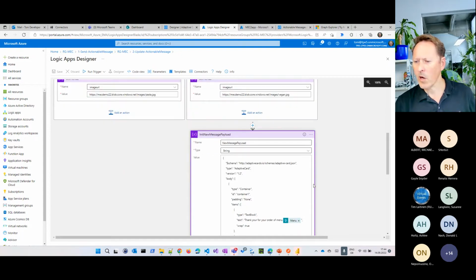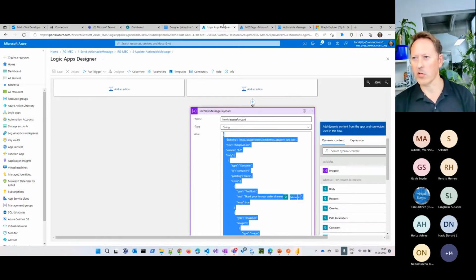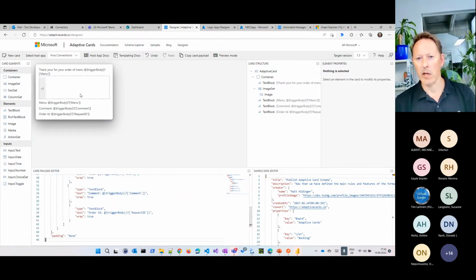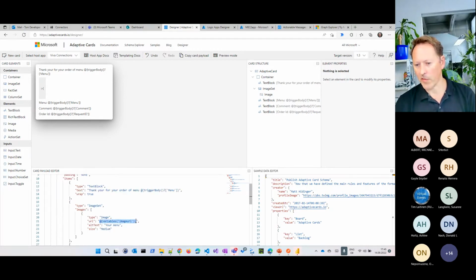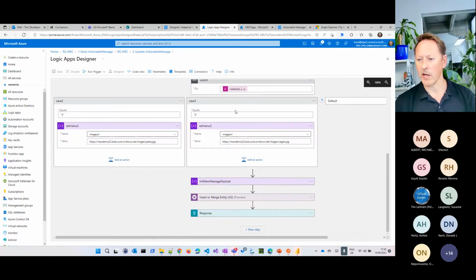Then we say, okay, we want to send back a card. And again, here we create a new card, or we created a new card. So let me simply take that here and go to the designer so that you have an idea how this looks like in the designer. It doesn't understand these flow expressions here, but you get the idea, because the image here just says, show me a variable with a specific URL. In my case, of course, it would be the schnitzel or whatever it is coming from that storage account here. So this is now my JSON message, the card I sent back.